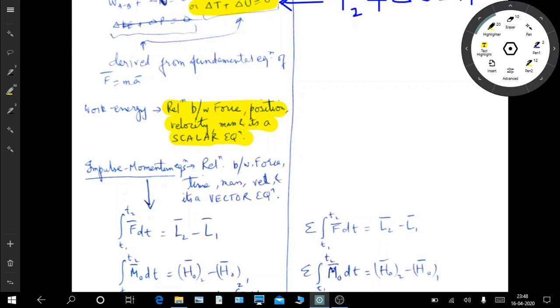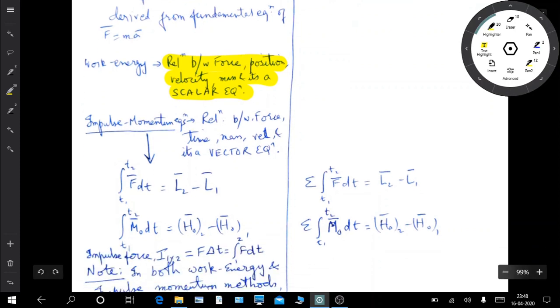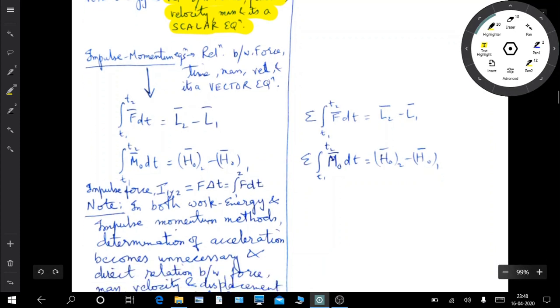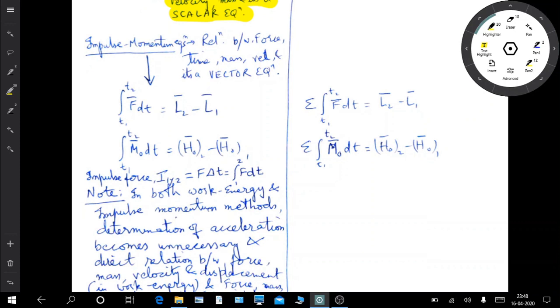Again, we can extend this for the impulse momentum relationship also. The integral of F dt is the change in linear momentum, and the integral of M dt is equal to the change in angular momentum. So the impulse force I is equal to the integral of F dt from 0 to t.